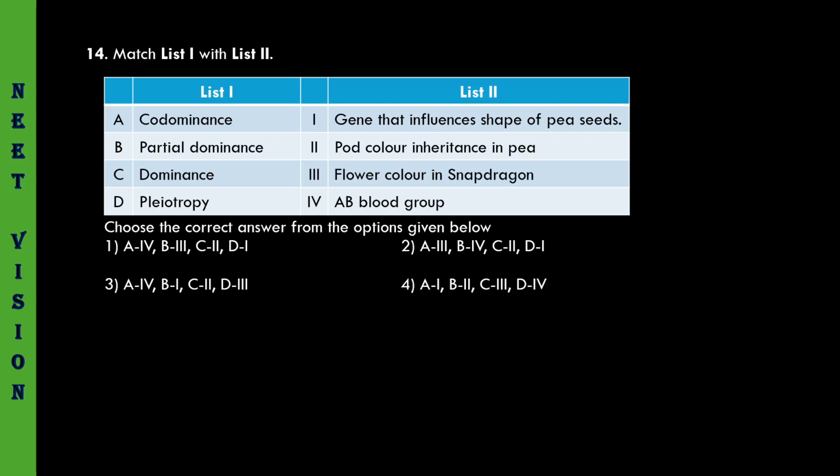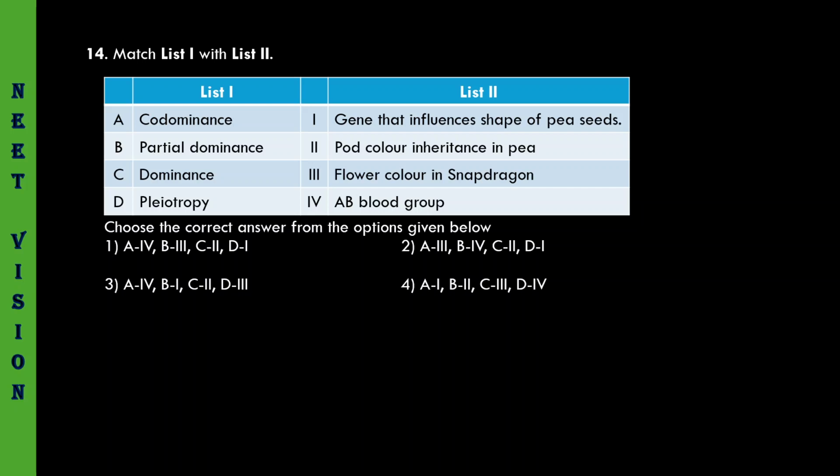Pleiotropy: a gene that influences the shape of pea seeds. Shape means round or wrinkled. That gene also influences the size of the starch grain. In terms of the size of starch grain, this gene shows partial or incomplete dominance.